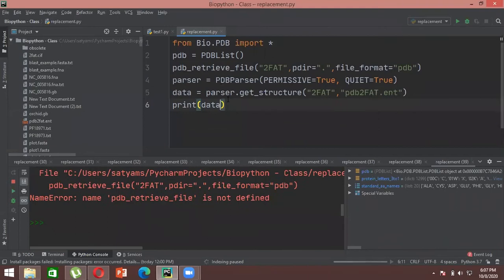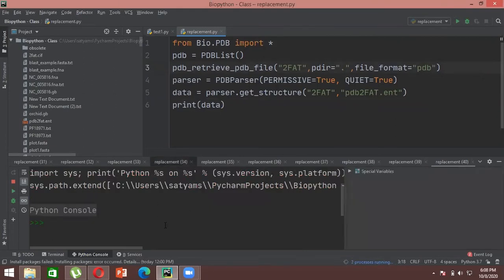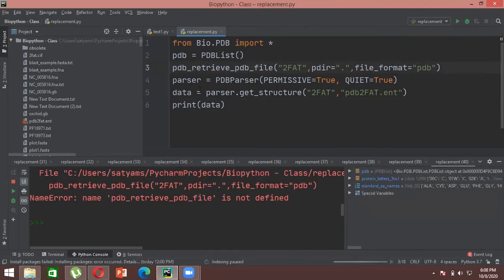Spelling mistake here. It should be retrieve_pdb_file. Oh, sorry.